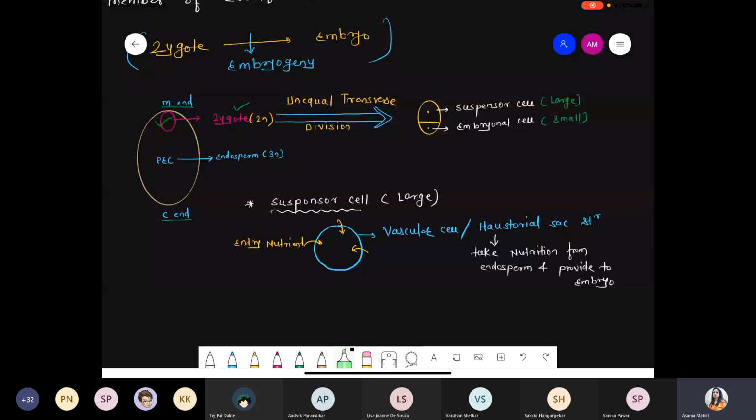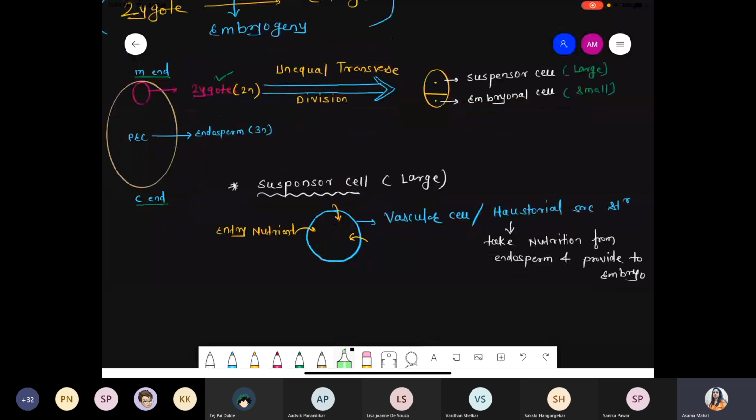Where is the zygote present? This zygote undergoes the unequal division. There is a formation of the suspensor cell. Now that suspensor cell takes nutrition from the endosperm. Got it? So there is a presence of a single haustorial sac or vesicular cell. At the bottom there is a presence of 6 to 10 specific kind of cells.